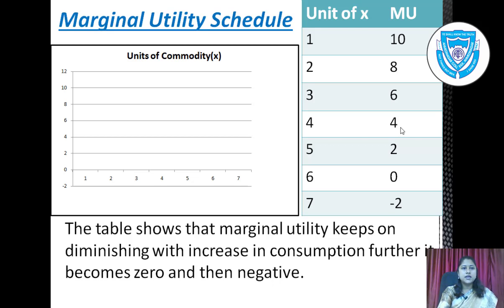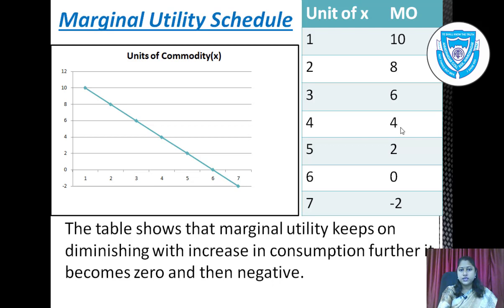See the graph. X-axis indicates unit of commodity. Y-axis measures marginal utility. The marginal utility curve slopes downward, that is left to right.